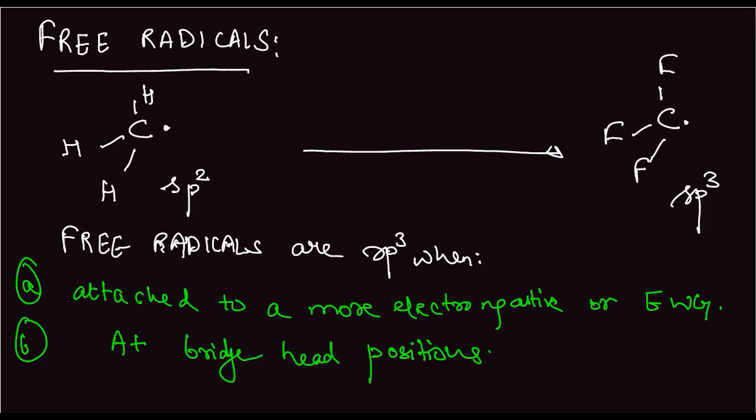Okay. The free radicals are basically electron deficient, so they are electrophilic. Second, they have an odd number of electrons.